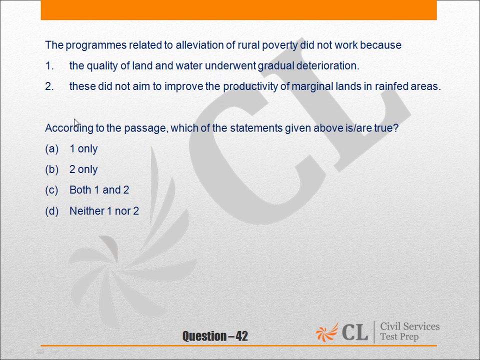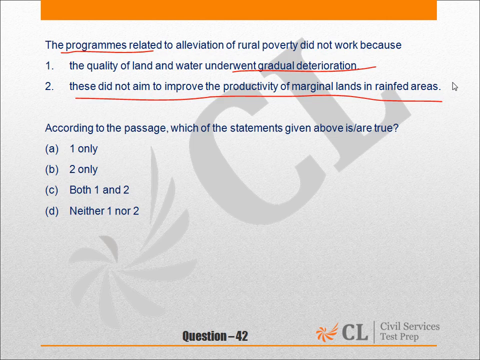The programs related to alleviation of rural poverty did not work. These programs we have just discussed, and they are given in the final paragraph of the passage. So the question is asking you about the reasons for these programs not working. The quality of land and water underwent gradual deterioration. These did not aim to improve the productivity of marginal lands and rain-fed areas. Let's see.